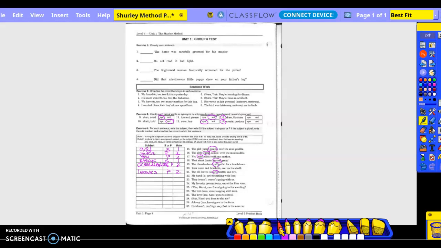Your comb and brush are on the shelf. So comb and brush, plural in number 2. Now, individually, those are actually singular, but put together it makes them plural. My hand is trembling with fear. Subject, hand. Singular, plural? Singular, rule number 1.